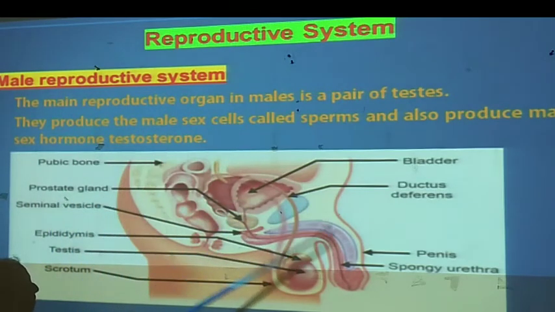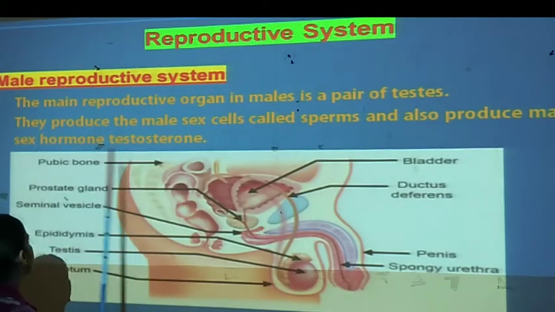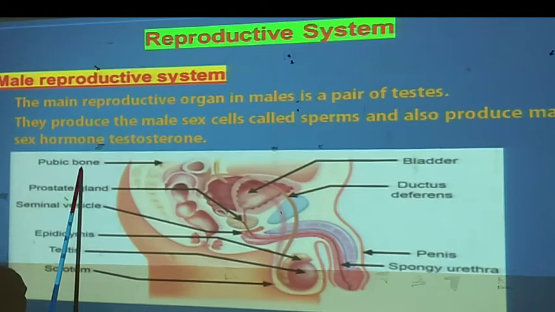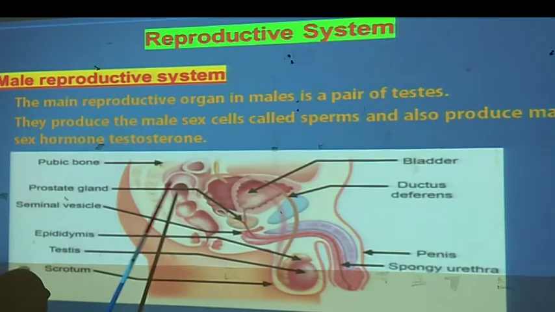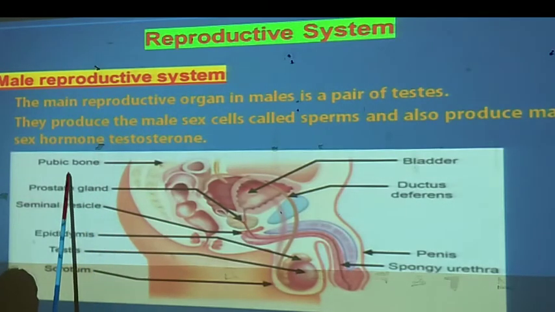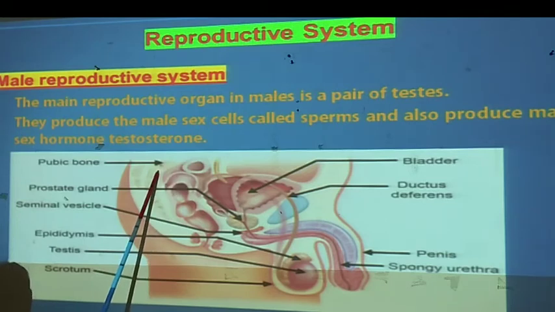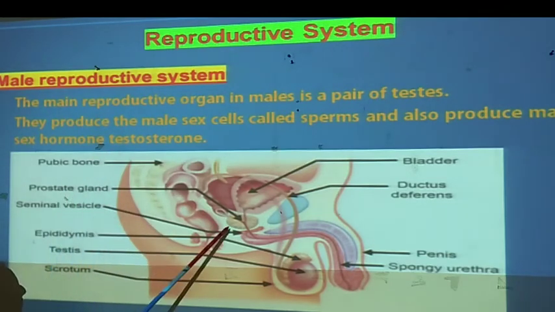Now this is the diagram of the male reproductive organ. Here you can see the main parts of this male reproductive organ. Here is the pubic bone, then the prostate gland is placed here, then the epididymis, the double layer around the testis, that is epididymis.